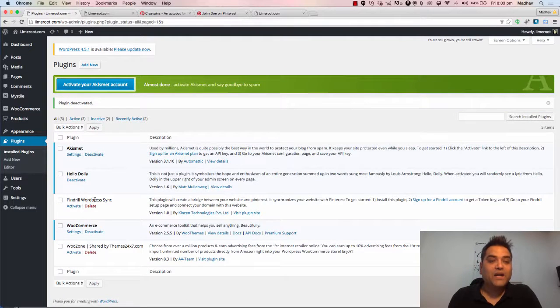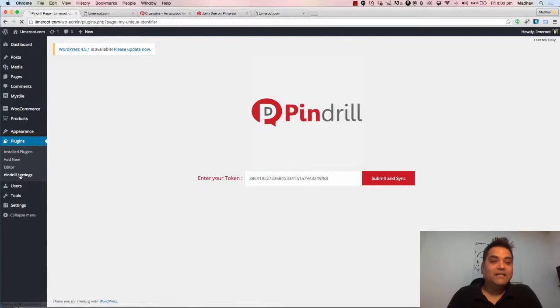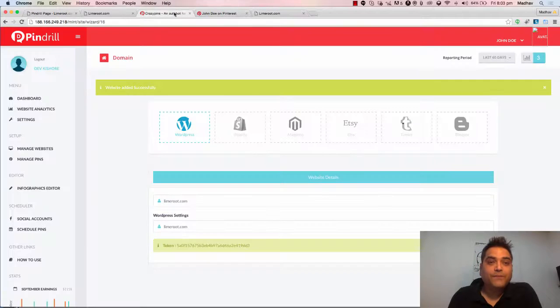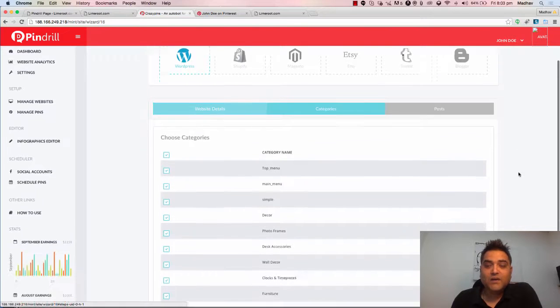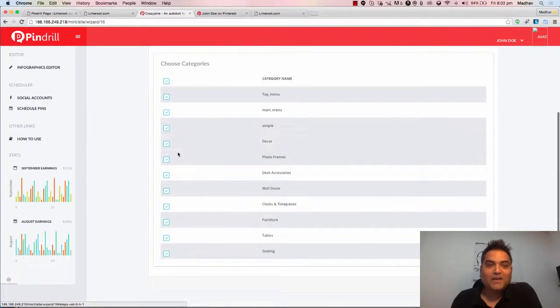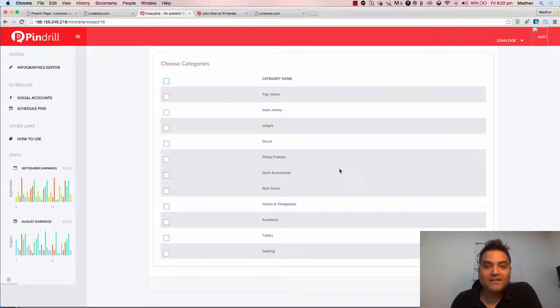We call it the Pindrill WordPress Sync plugin. You have to install this plugin and click on the activate link. You can see Pindrill settings in your left bar and you have to paste the token which you generated on Pindrill and submit this. It will be synced with your Pindrill account automatically. So now, if you come to your Pindrill account here, you will see these 2 buttons will be activated automatically and you click on the next button and here we go, you can see all your categories here.